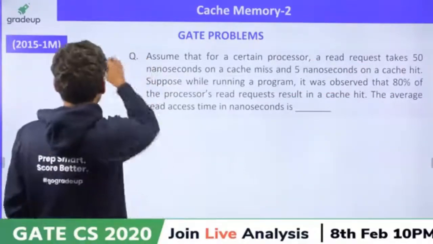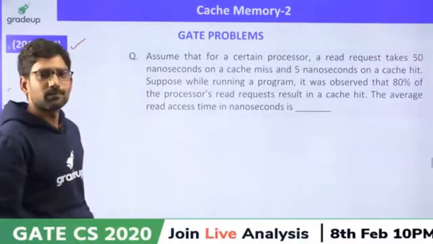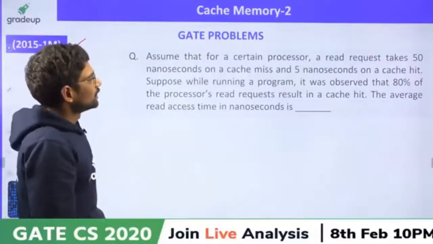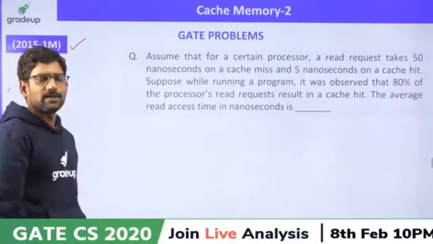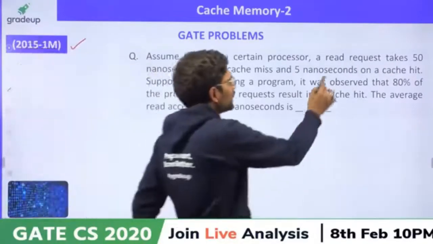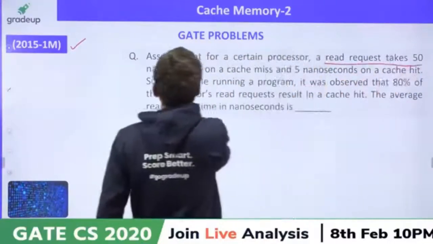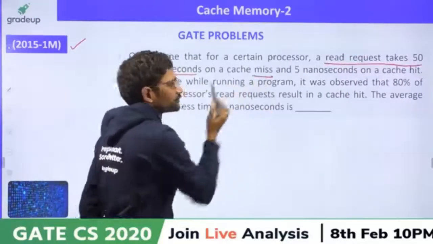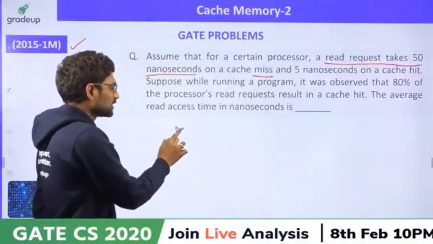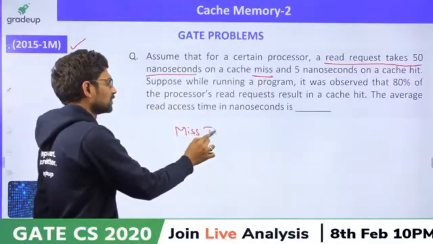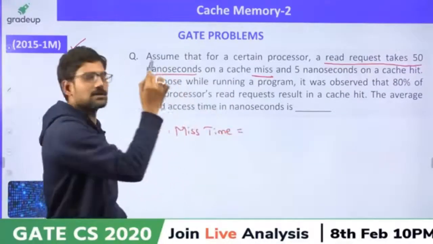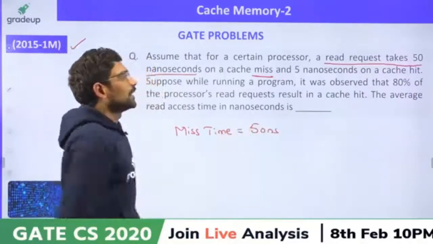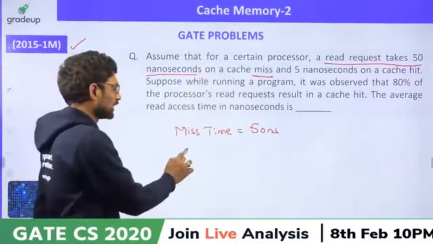Next, 2015 GATE question for 1 mark. Students, please read the question. Assume that for a certain processor, a read request takes 50 nanoseconds on a miss. So, the miss time is 50 nanoseconds, and it takes 5 nanoseconds on a hit.